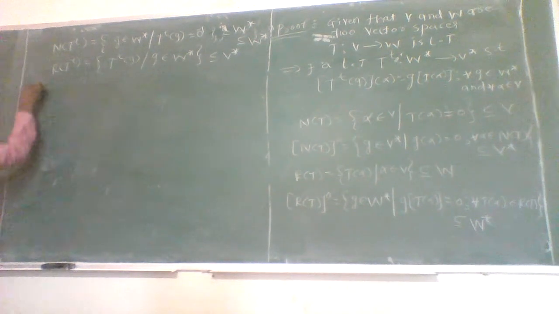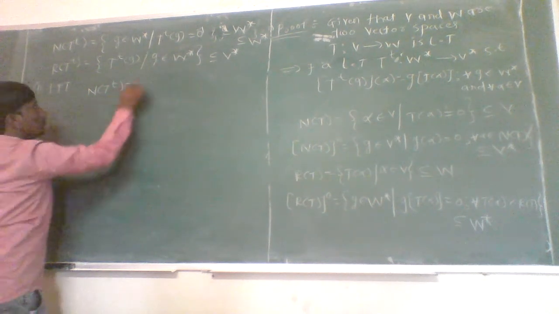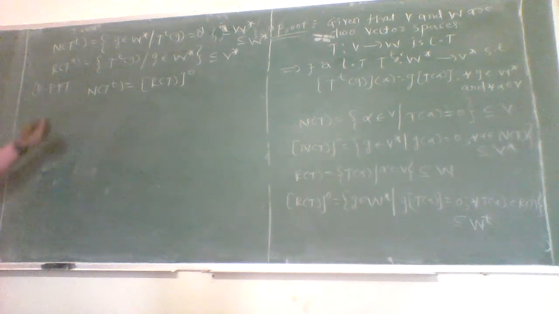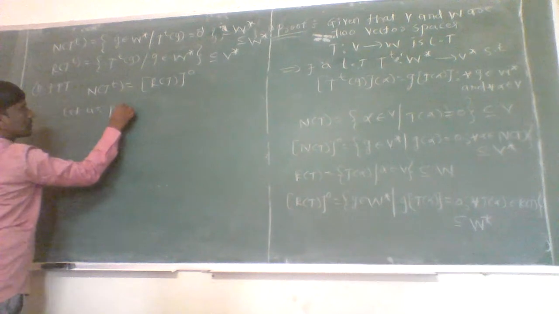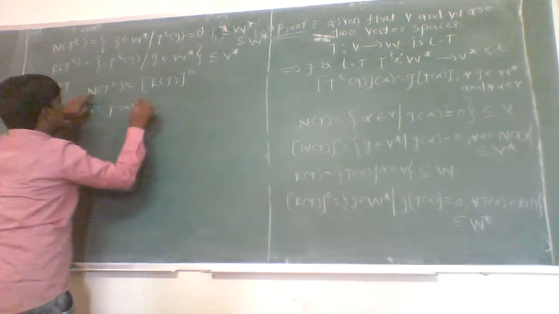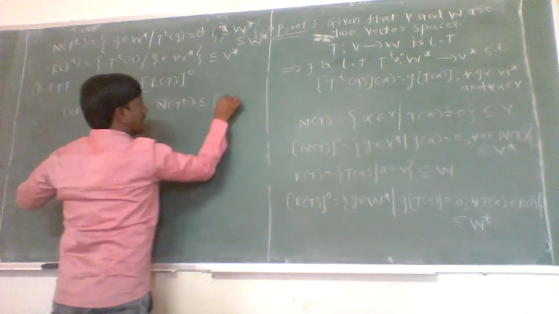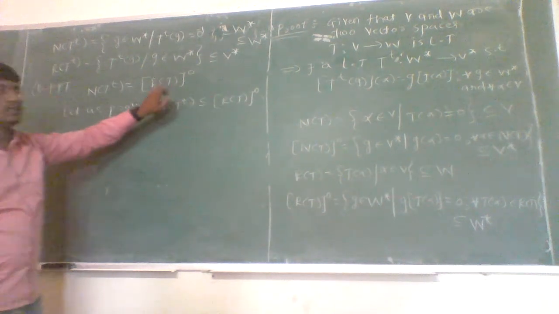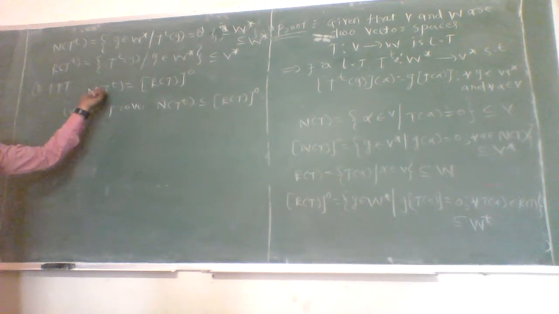Now, what is to be proved? The null space of T to the power t is equal to the annihilator of the range space of T. To prove this, first let us prove that the null space of T to the power t is a subset of the annihilator of the range space of T. And in the second part, we have to prove that the annihilator of the range space of T is a subset of the null space of T to the power t.